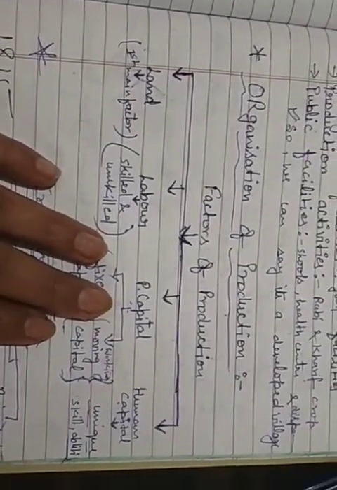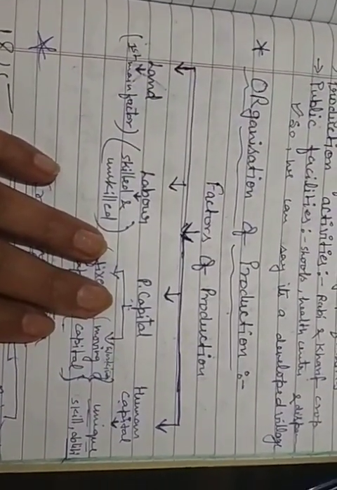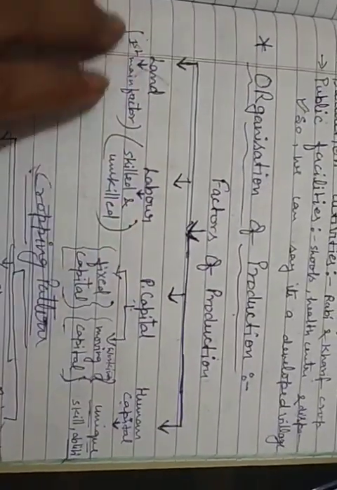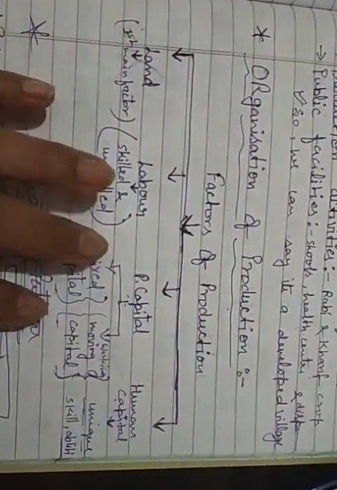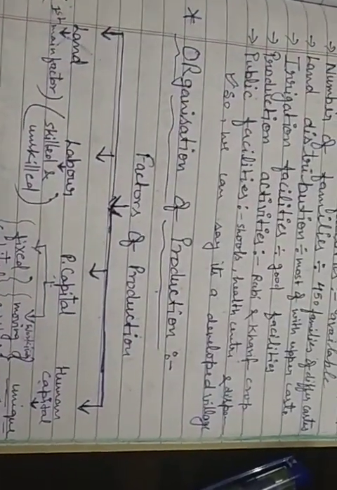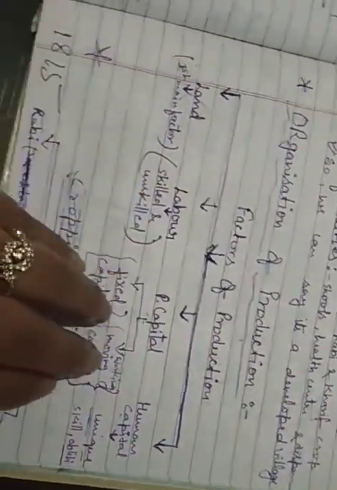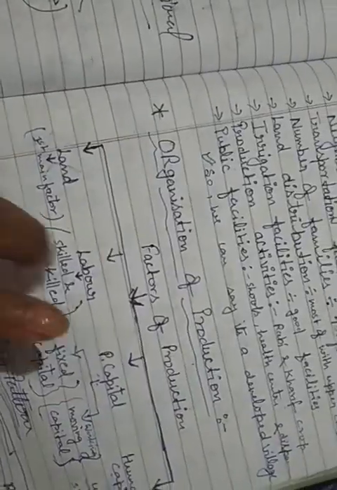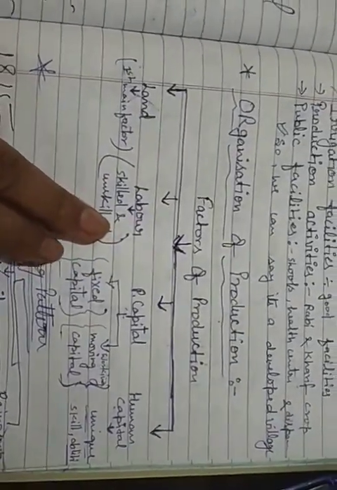That production is needed in case of industrialization, and also in case of agriculture. But here, in this one chapter of Village Palampur, we are talking about agricultural production. So in case of farming, of course, we talk about the factors of production. So the 4 factors of production are clear.